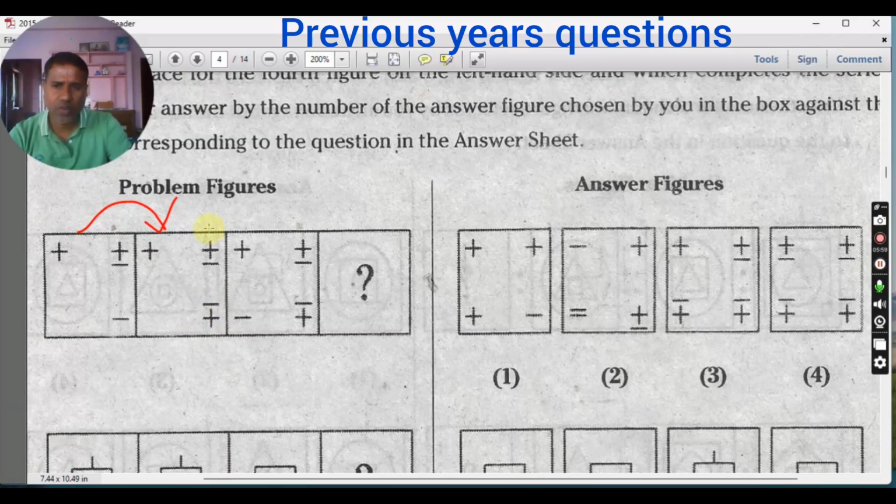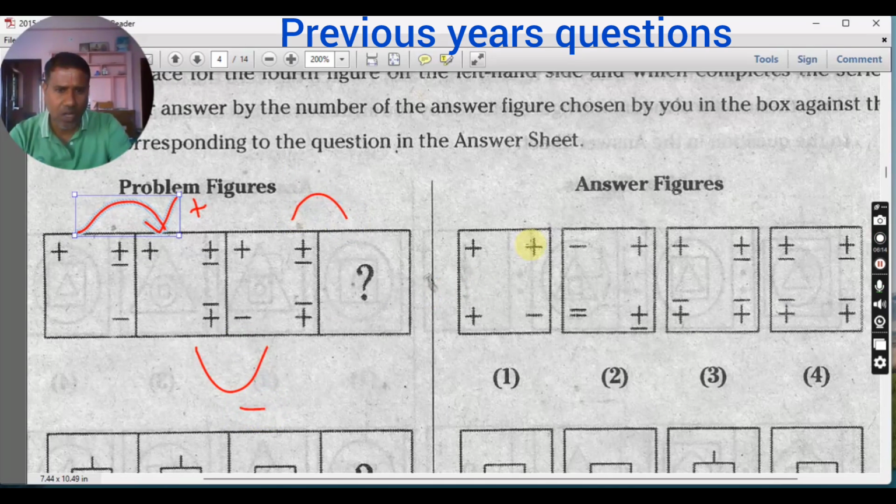Next, from here to here, who has come? Plus has come. From here to here, plus has come. Next, from this step to this step, what happened? Minus has come. Minus. Next, from this step to this step, plus has to come.